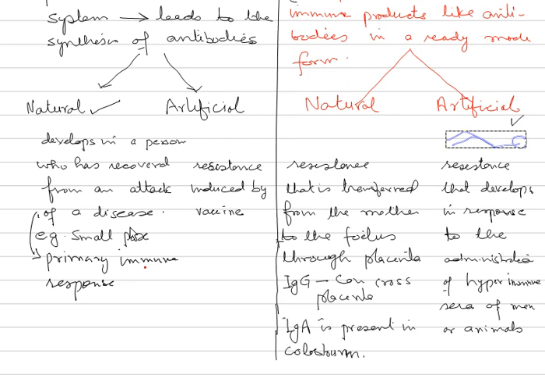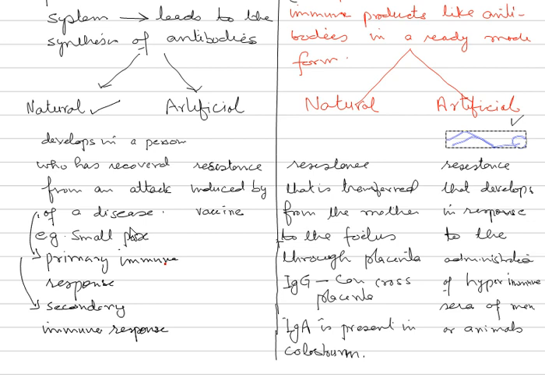In that case, the body's immune system is going to react very fast, to respond in a very quick and more intense manner, and this response is called secondary immune response. So first attack, of course, the body responds by forming antibodies, called primary immune response.